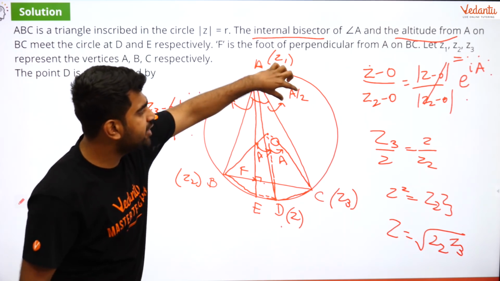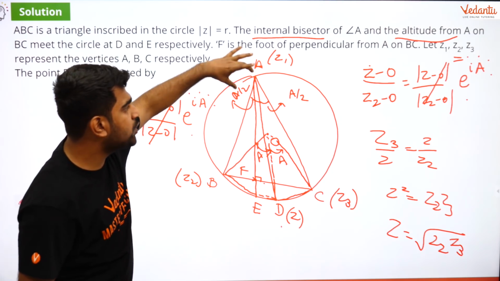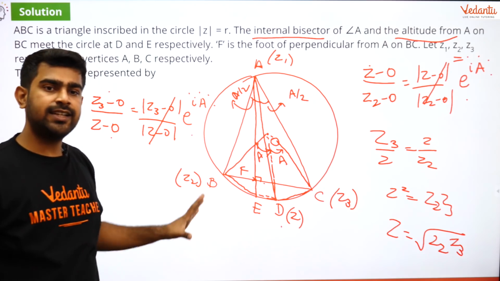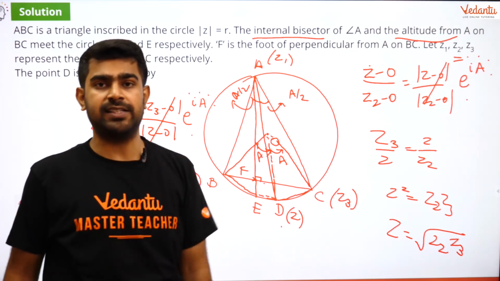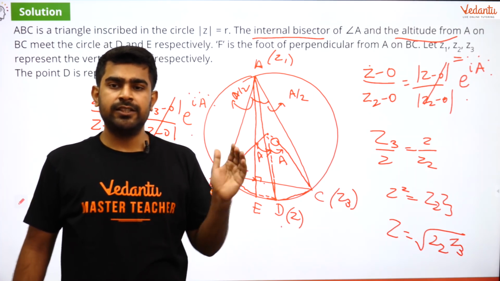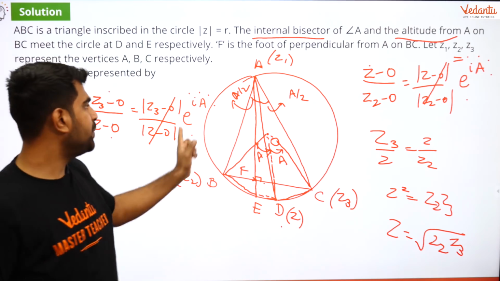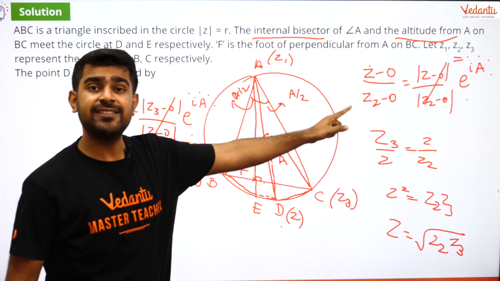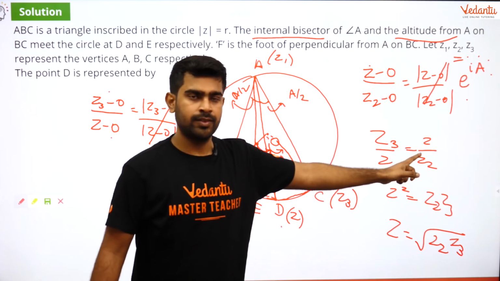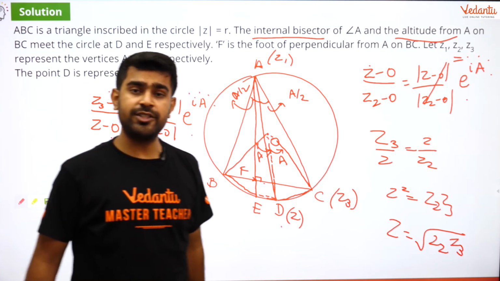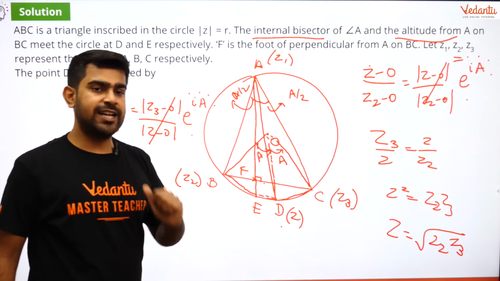So it is A by 2 here, so at the center it will be A. Similarly for the BD chord, A by 2 here, so at the center it will be A. Is that clear? So after I found out the angles, I used the concept of rotation of complex numbers. And how did I get the answer? E to the power IA was common on the right hand side of both these equations. So I took the left hand side and compared them. When I compare them, I get Z square is equal to Z2 Z3, and that leaves me with Z being equal to square root of Z2 Z3.